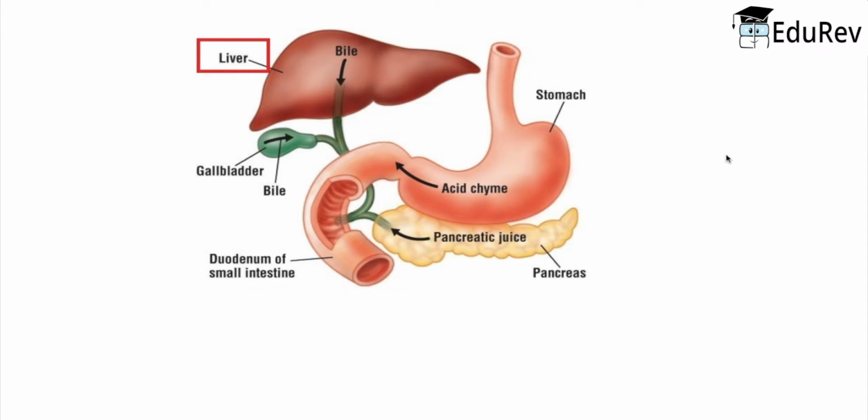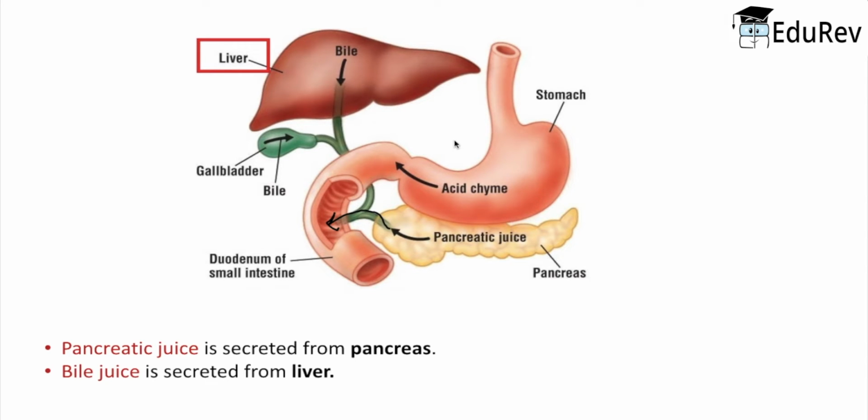Now with the help of this image, we will see how these digestive juices enter the small intestine. You see this yellow colored organ, that is the pancreas, located just below the stomach. It secretes the pancreatic juice which travels through this green passage into the small intestine. The liver secretes the bile juice, and this bile juice also travels through this green passage till the small intestine.